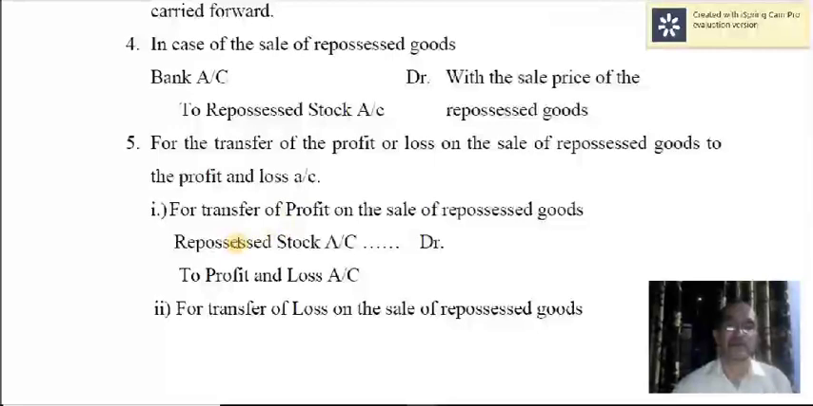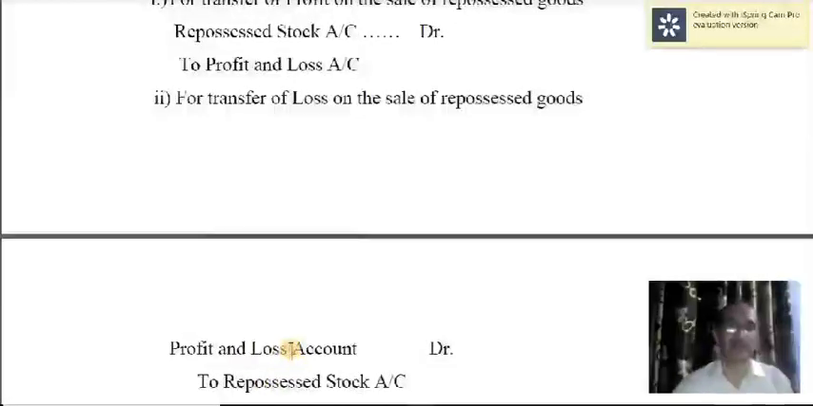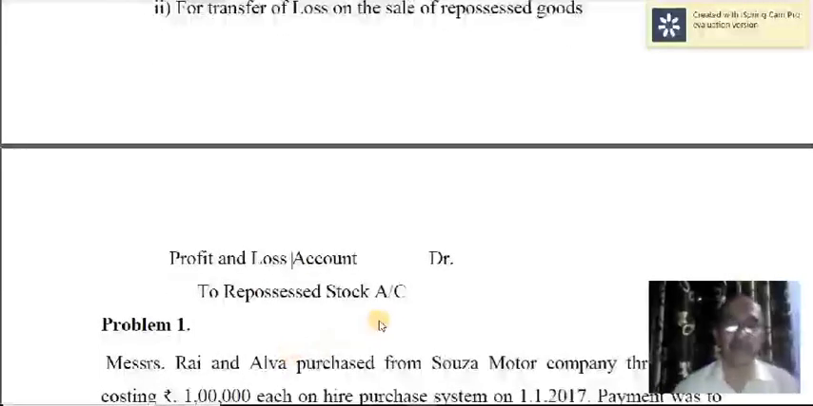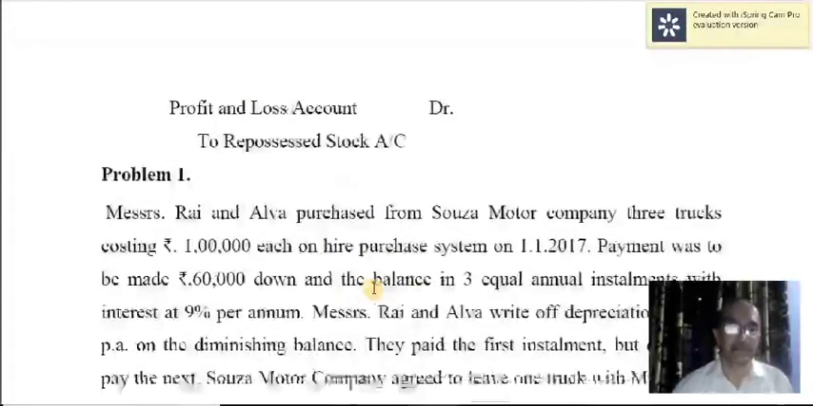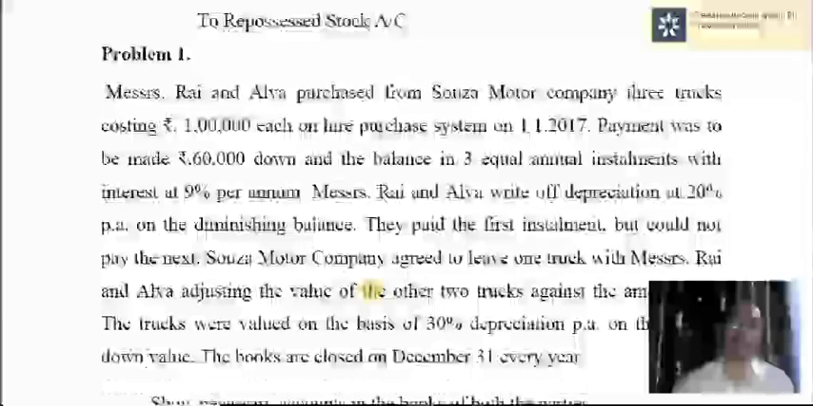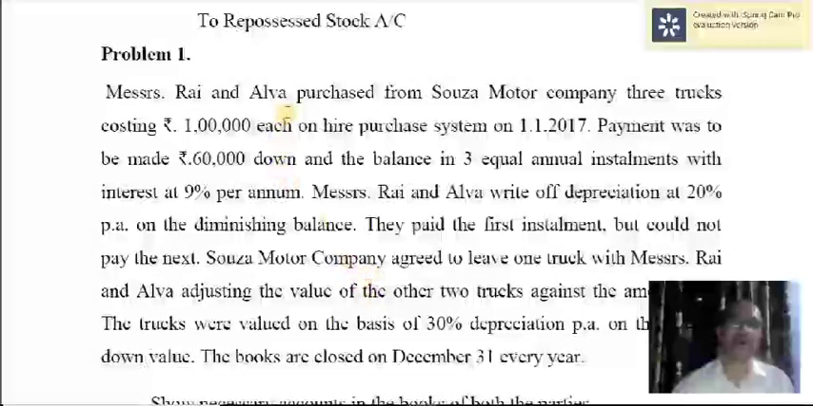For example, if there is profit on repossession of the goods, repossessed stock account debited to profit and loss account. Then, in case there is a loss, then profit and loss account should be debited and repossessed stock account will be credited. Okay, this is about in brief what are the transactions to be recorded in the books of hire purchaser and hire seller or hire vendor. We'll take up the problem. With the help of that, you will understand very clearly how these transactions are recorded in the books of hire purchaser and hire vendor. Mrs. Rai and Alva purchased from Souza Motor Company.